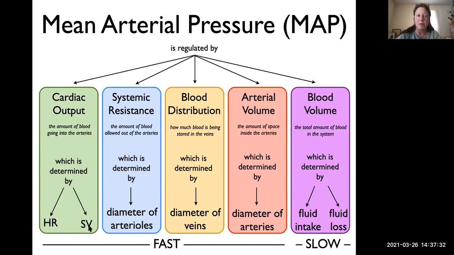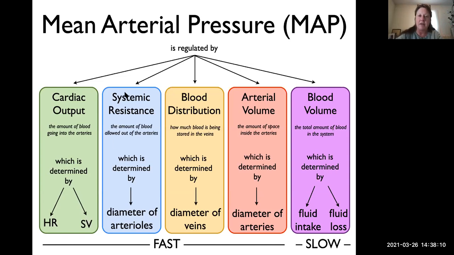If your mean arterial pressure is too low, the heart will respond by increasing heart rate and increasing stroke volume, both of which are going to increase cardiac output and put more blood into the arteries. That's going to raise the mean arterial pressure. If the mean arterial pressure is too high, then cardiac output is adjusted by decreasing heart rate, decreasing stroke volume. That decreases cardiac output, or the amount of blood going into the arteries, and mean arterial pressure will drop.